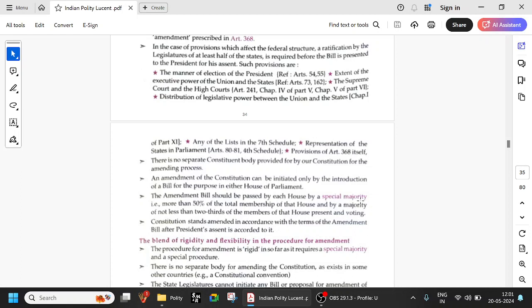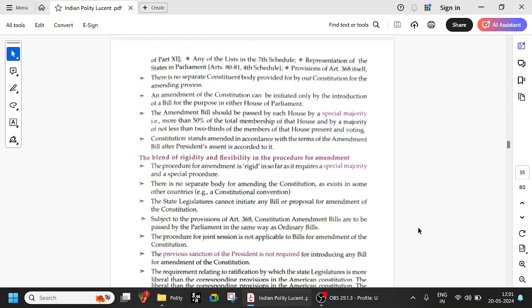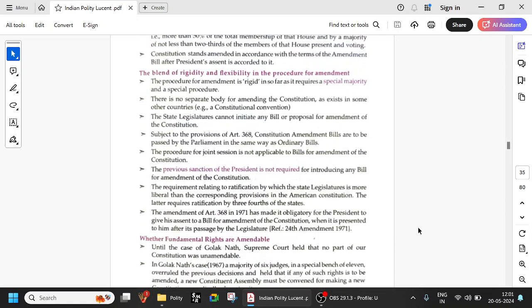So amendment can be done by simple majority, special majority, or ratification of half of the states. So these are three ways. The constitution stands amended in accordance with the terms of the amendment bill after the president's assent is accorded to it. So the president gives his assent. Next, the blend of rigidity and flexibility in the procedure for amendment.